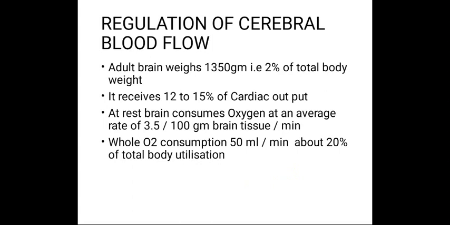At rest, the brain consumes oxygen at an average rate of 3.5 ml per 100 gram brain tissue per minute. The whole oxygen consumption is 50 ml per minute, about 20% of the total body utilization. Approximately 60% of brain energy consumption is used to support electrophysiologic functions.